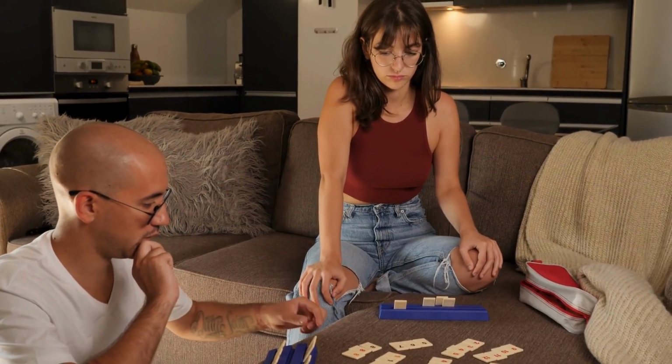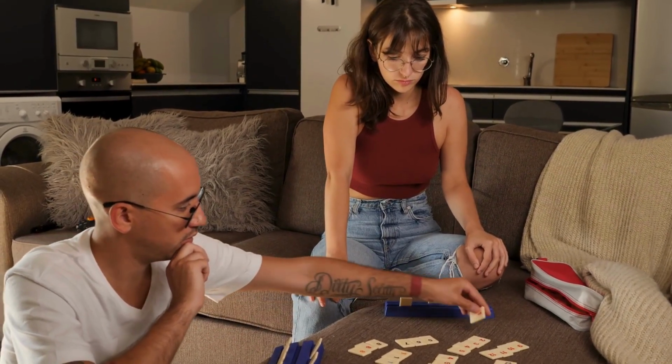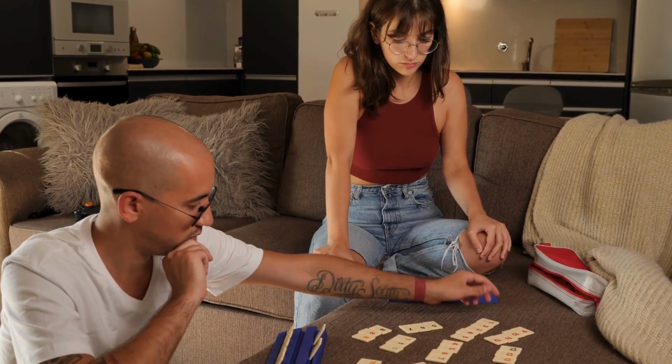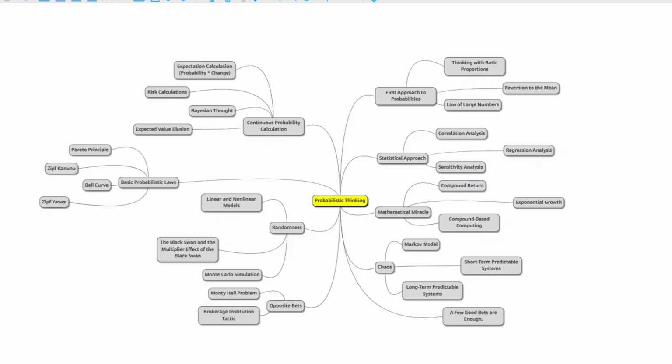Bell curve. The bell curve model shows that most values cluster around the average, while extreme values are rare. Most people have average intelligence. Very high or very low intelligence levels are much less common.